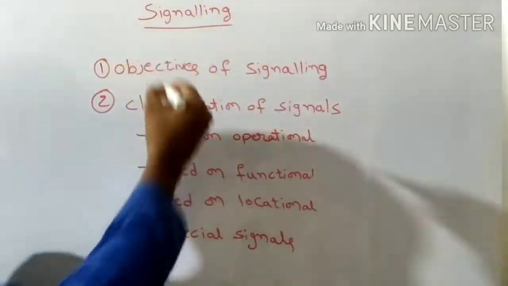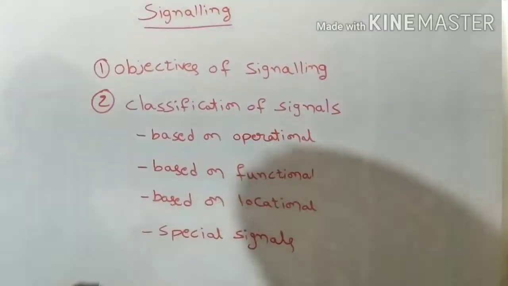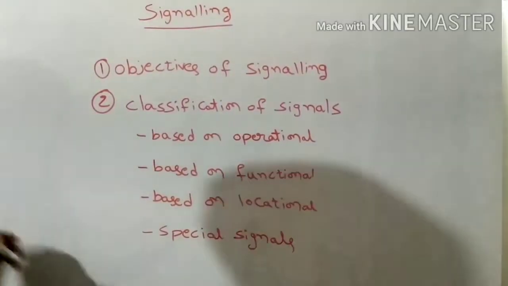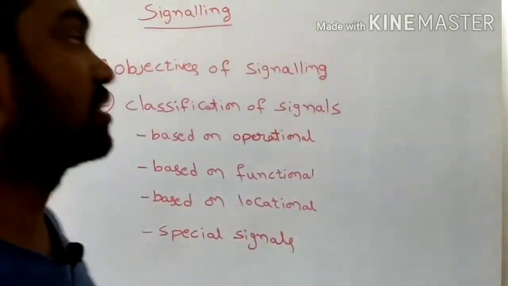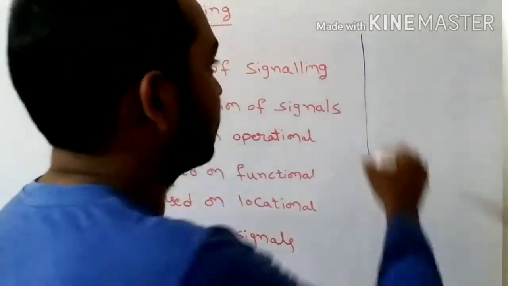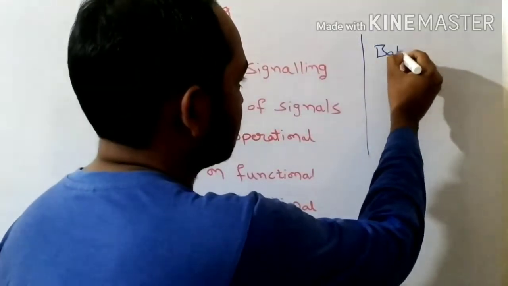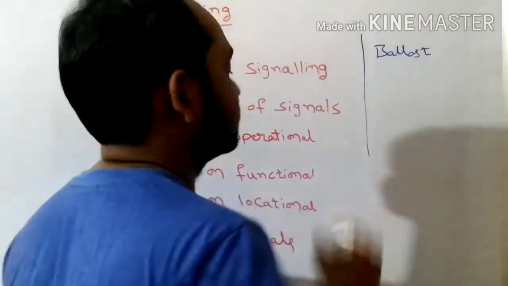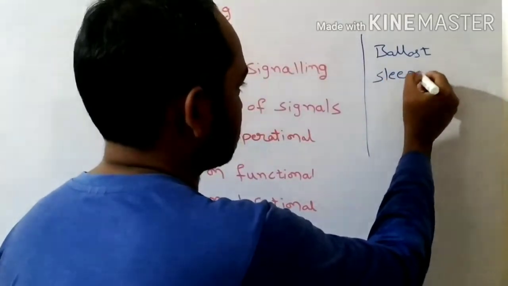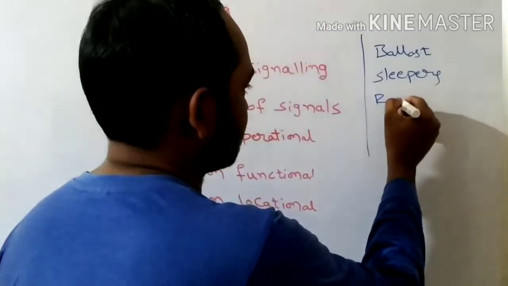So we have already discussed that the railway track contains different components. The most important components of railway track are ballast, sleepers, rails.